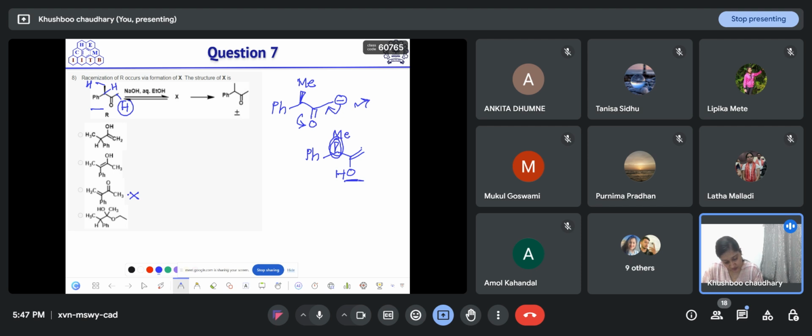But if it abstracts the proton from the other side, then this will form. And if this carbanion is formed, then this chirality will get disturbed, and a planar structure is formed.